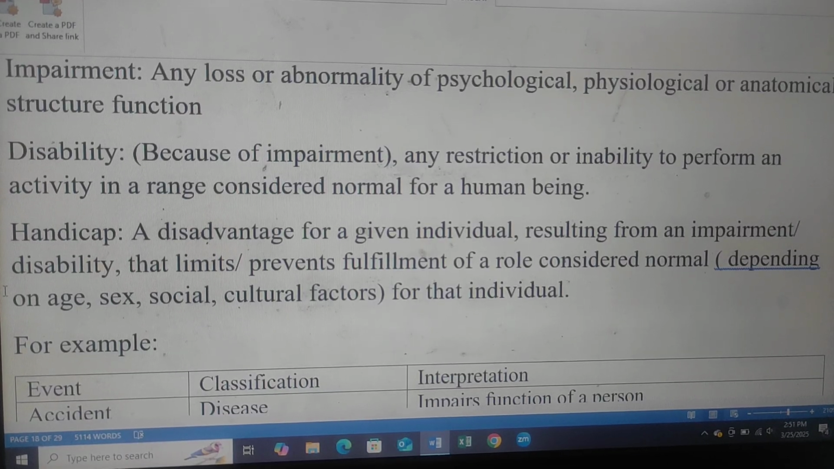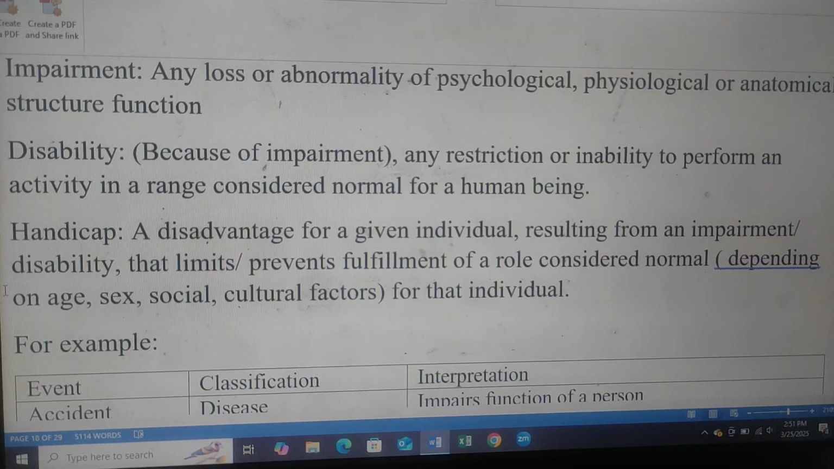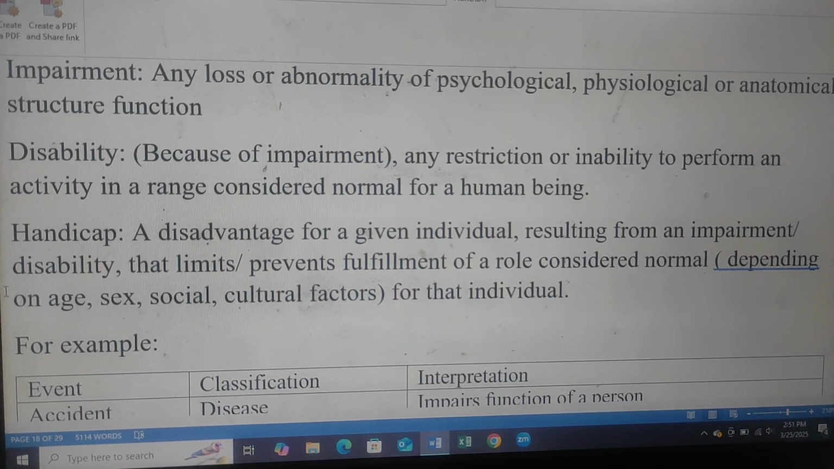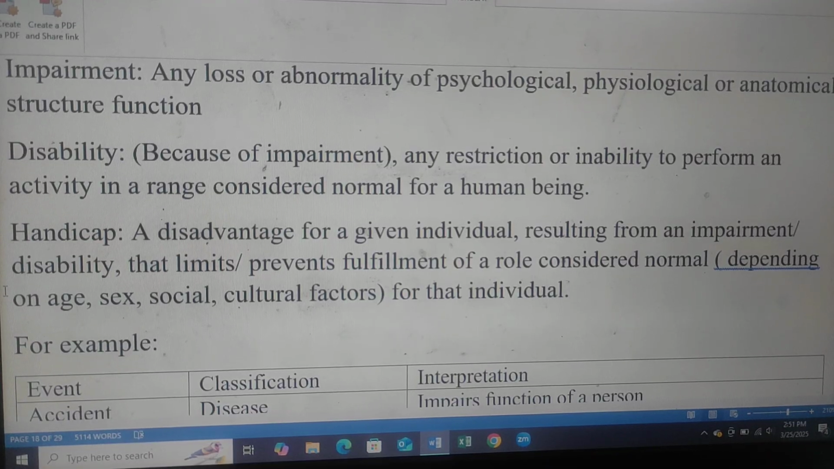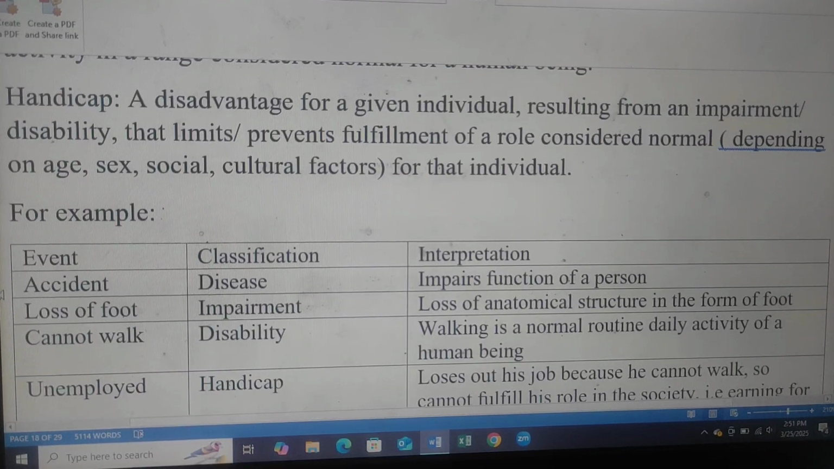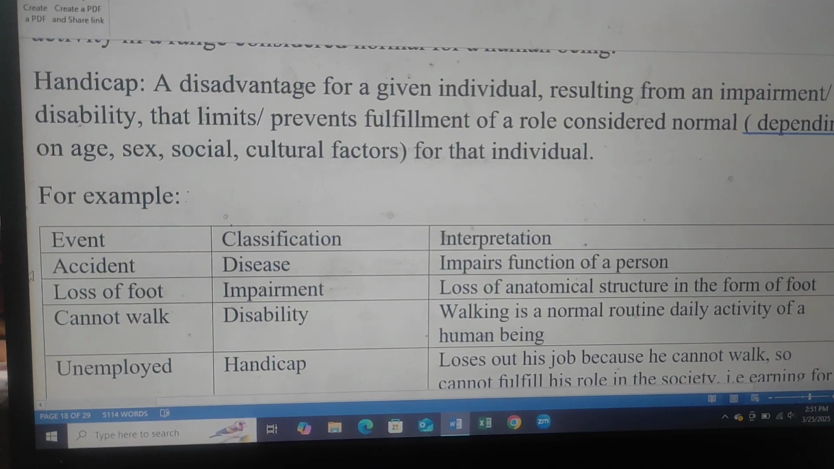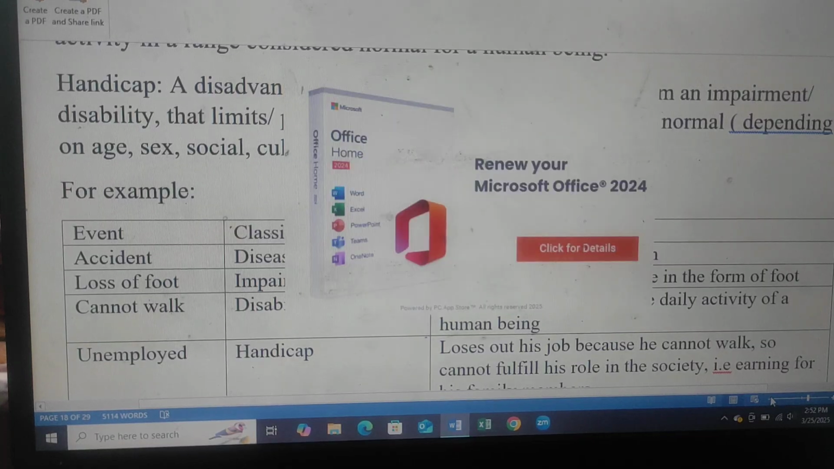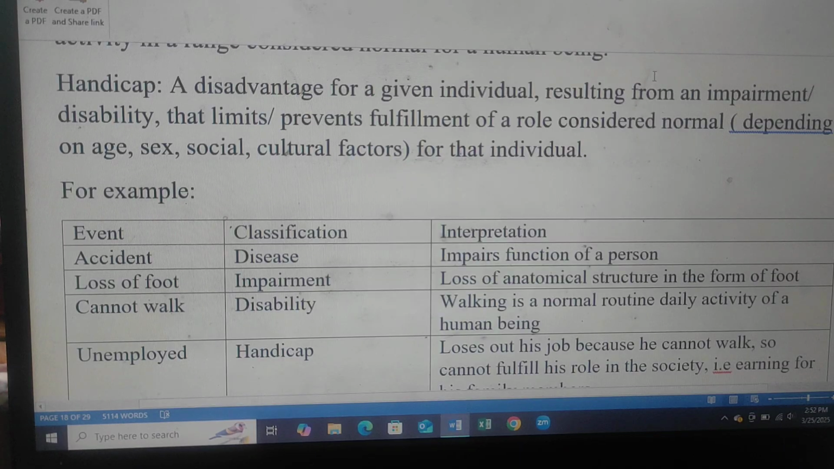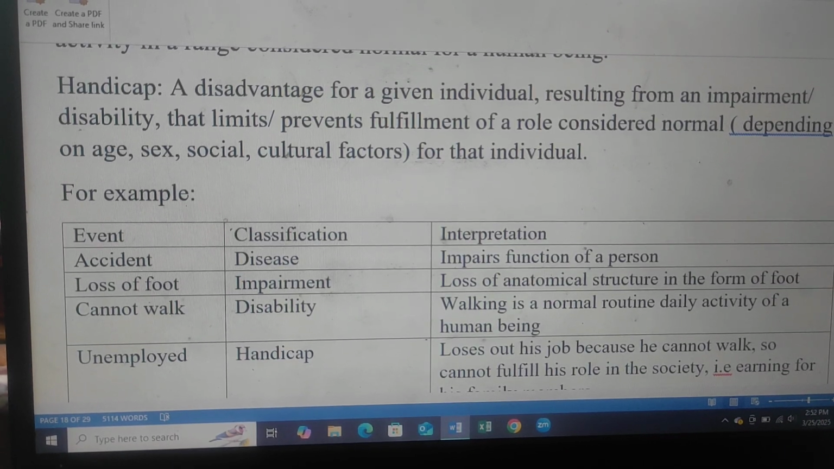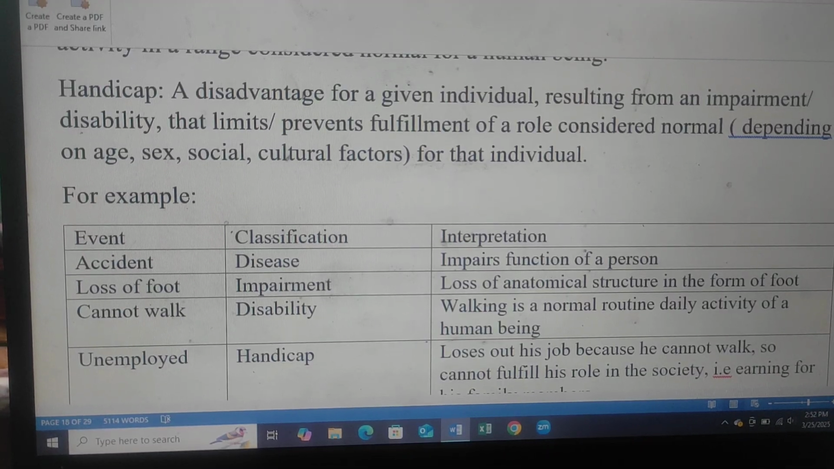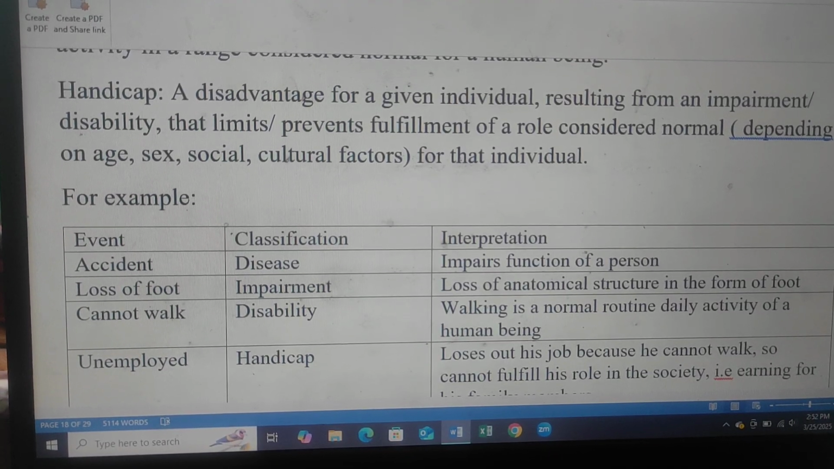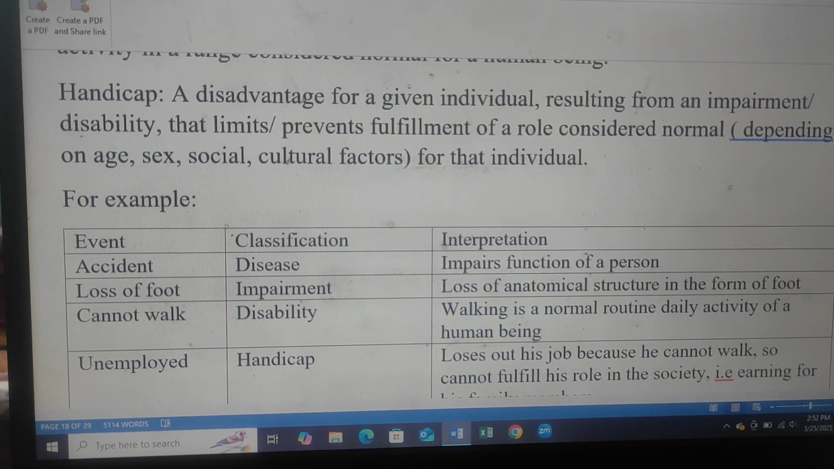Handicap: a disadvantage for a given individual resulting from an impairment or disability that limits or prevents fulfillment of a role considered normal, depending on age, sex, social and cultural factors for that individual. For example, event classification and interpretation.